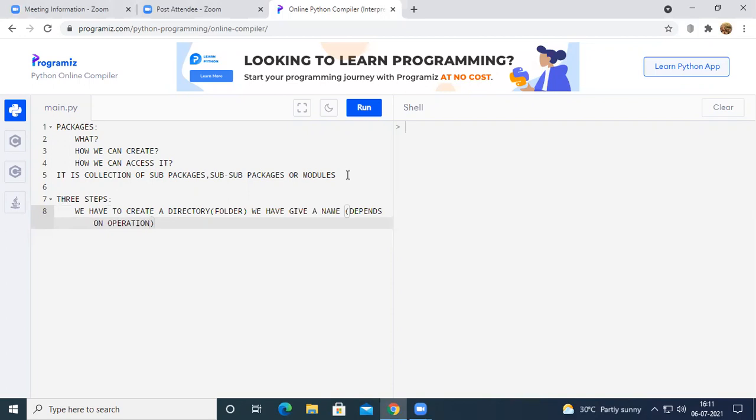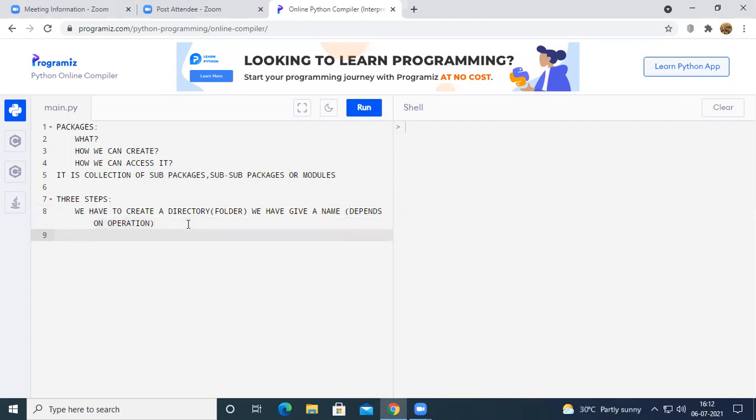You can give any name for the package, but preferably the name should depend upon the type of operations that package is going to do. So among the three steps, the first one is that we have to create a directory, which means creating a folder and giving it a name depending upon the operation.